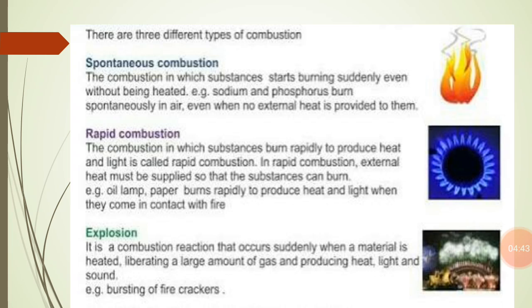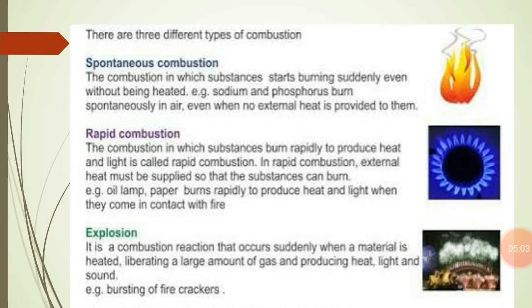During this process heat is evolved, and that heat accumulates in the substance till its ignition temperature is attained, and at this point it burns spontaneously. So this is the second example of spontaneous combustion. These are certain examples of spontaneous combustion.